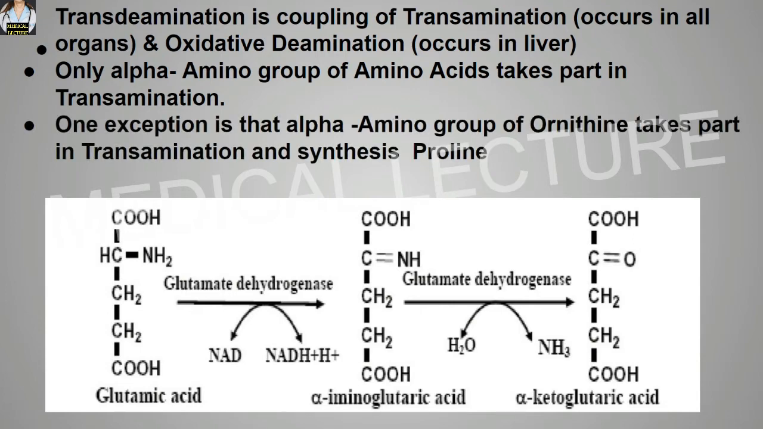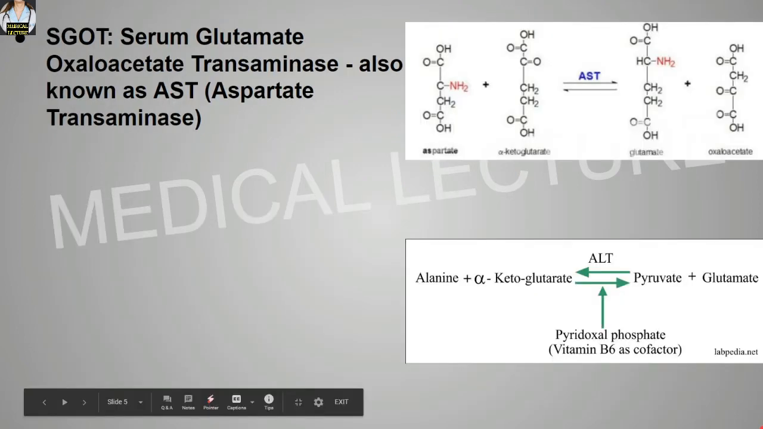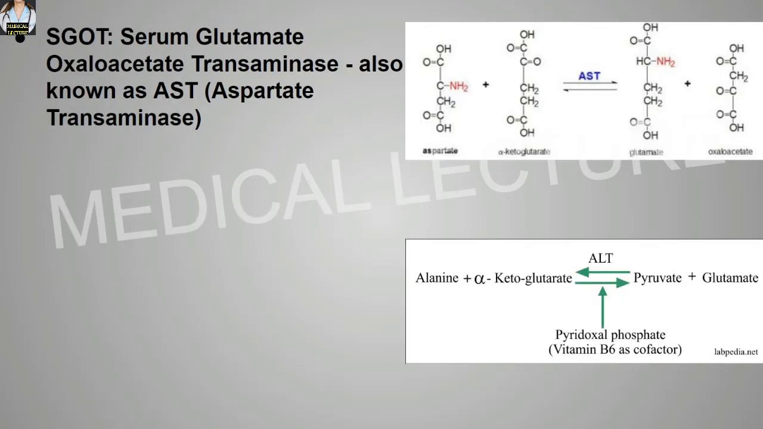One exception over here is that the alpha amino group of the ornithine takes part in transamination, and over here there is synthesis of the proline. Now, what is SGOT? The full form of SGOT is serum glutamate oxaloacetate transaminase, and this is also known as the AST, meaning the aspartate transaminase.